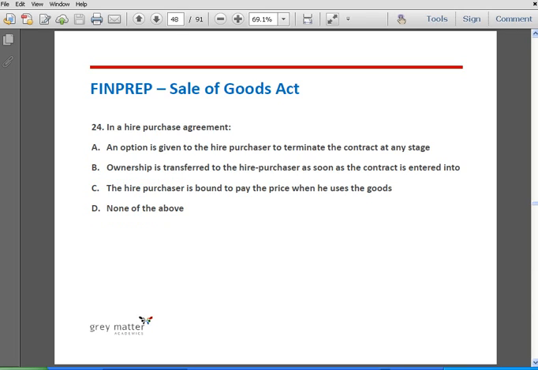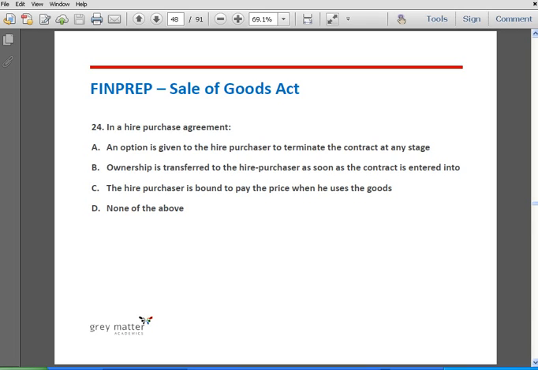Question number 24. In a hire purchase agreement, option A, an option is given to the hire purchaser to terminate the contract at any stage. Option B, ownership is transferred to the hire purchaser as soon as the contract is entered into. Option C, the hire purchaser is not bound to pay the price when he uses the goods. And option D, none of the above. The correct answer is option A.